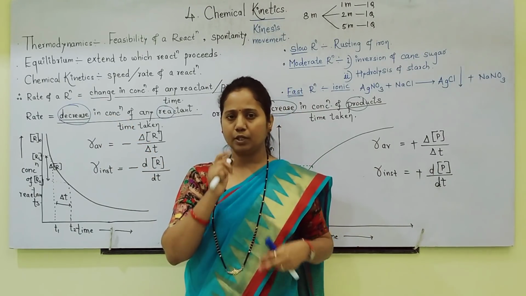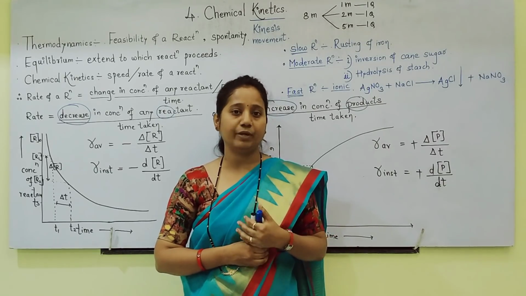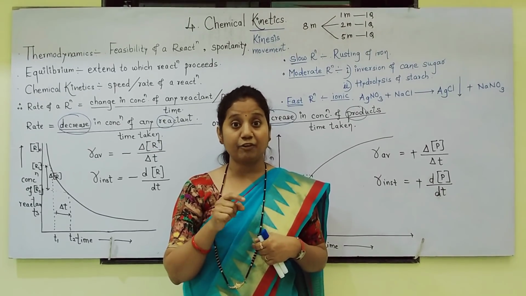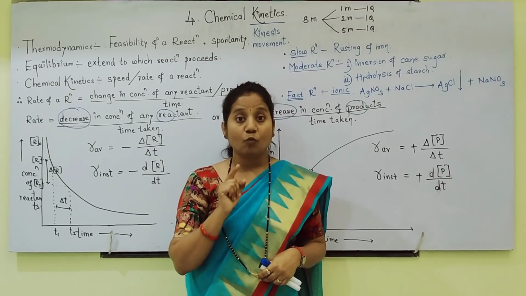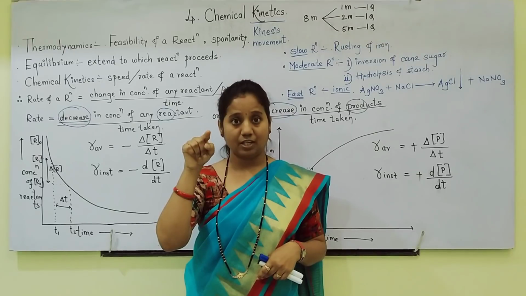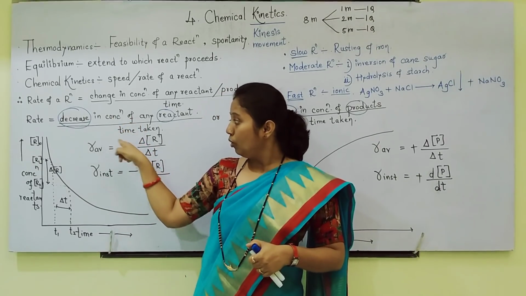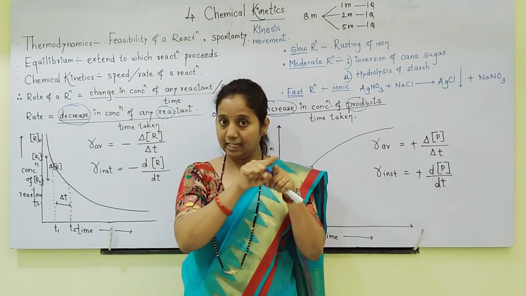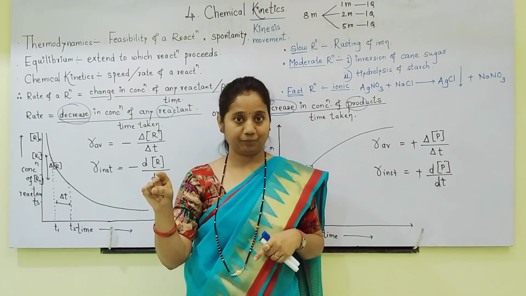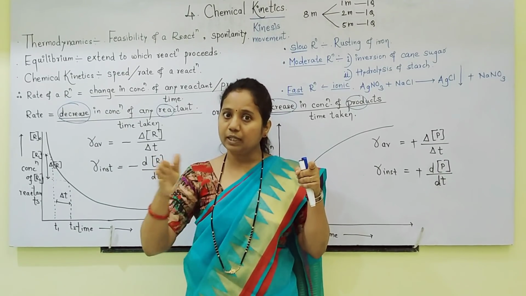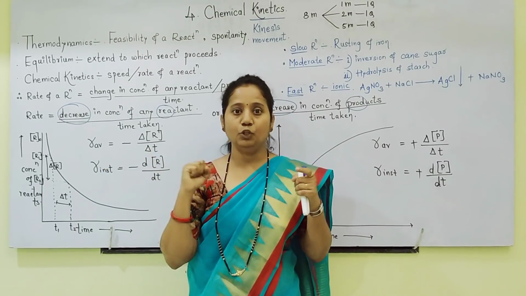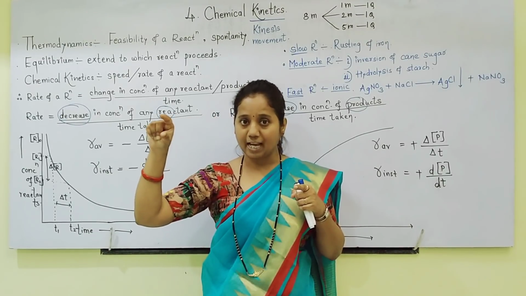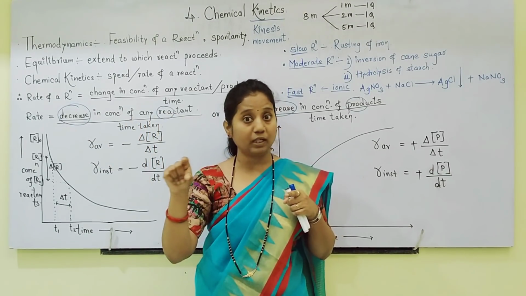So students, I hope you understood how to write rate of reaction very well. There are two types of rate. One is rate average. What is rate average? If the definition is asked, see here. Rate average is equal to total change in concentration of reactant or product divided by total time. For average, the complete, total interval is used.